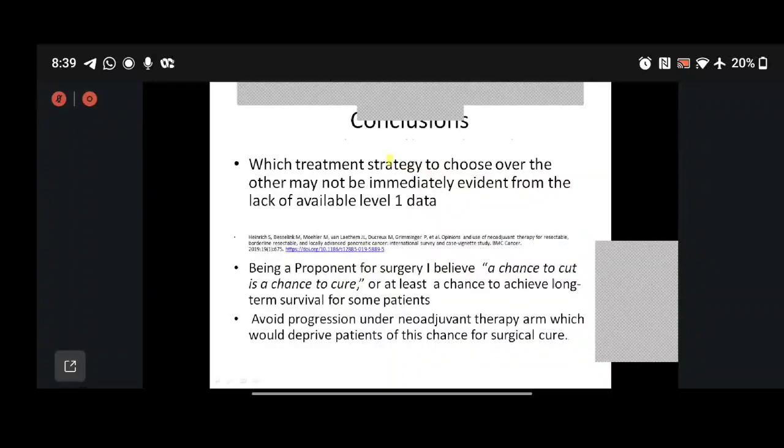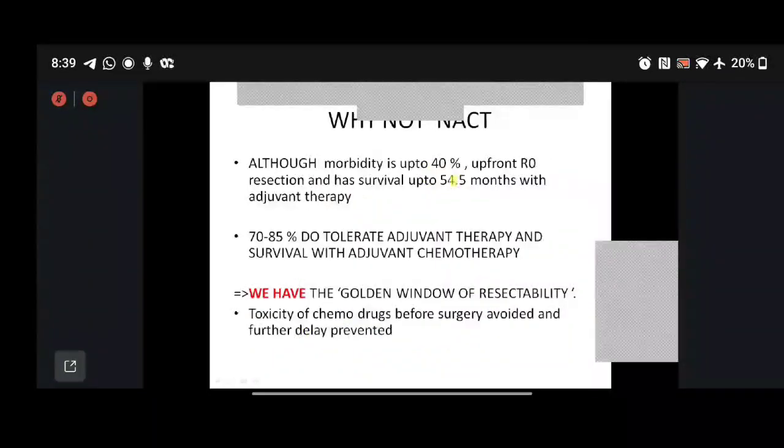So my conclusion for today is that we do not have level 1 data which suggests the use of NACT in resectable cancer. Being a proponent of surgery, I believe that the chance to cure is more important. We should grab the chance, and hence avoid progression under neoadjuvant therapy, which would deprive patients of further surgical cure.